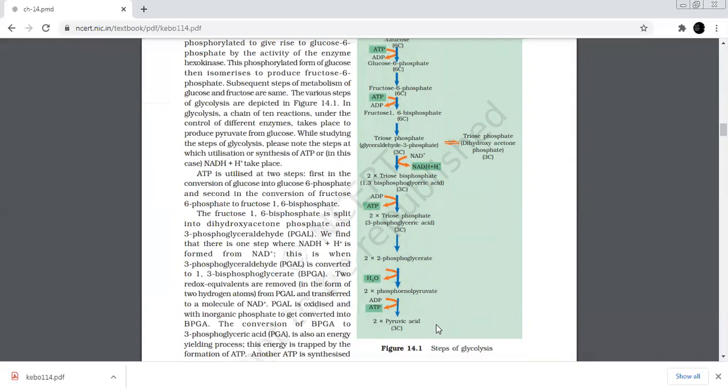Glycolysis occurs in the cytoplasm. During the process, glucose gets partially oxidized. In plants, this glucose is derived from sucrose or from storage carbohydrate. During the course of this process in the plant, this sucrose is first converted into glucose and fructose by the action of invertase enzyme. After this, the two monosaccharides enter the glycolytic pathway. You can see in the diagram.